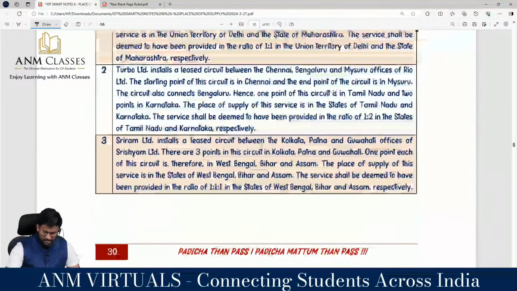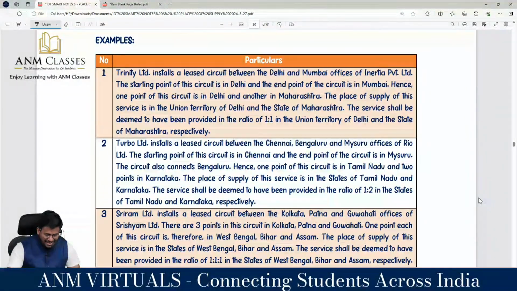We are having 3 examples, we will be completing these 3 examples. Trinity Limited installed a leased circuit between Delhi and Mumbai.